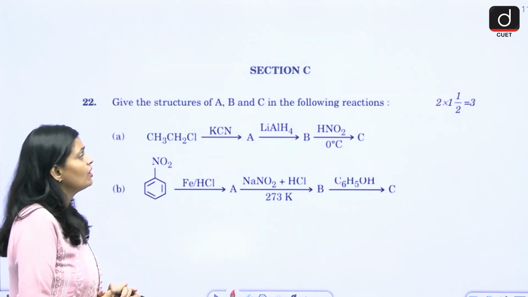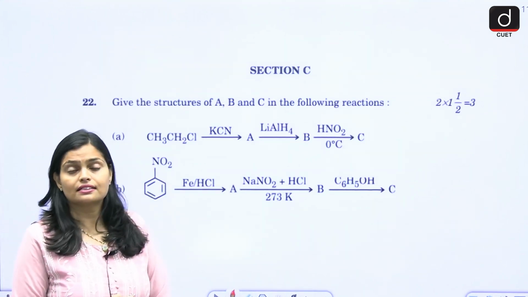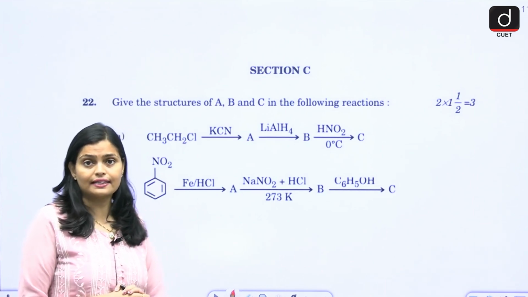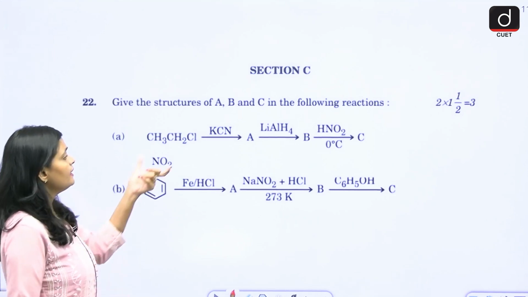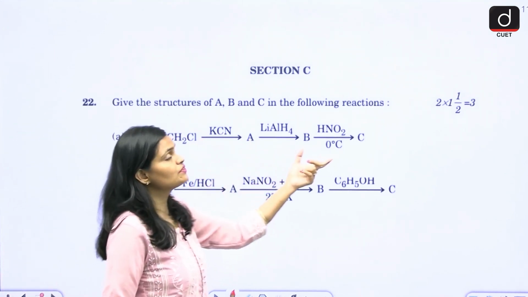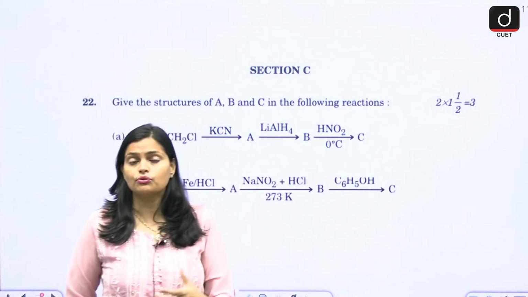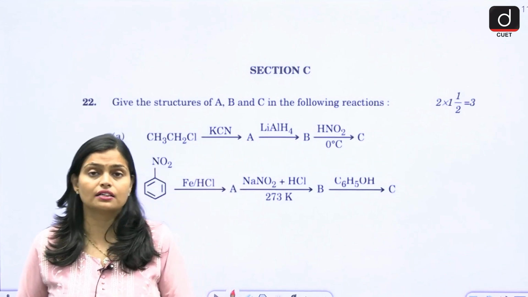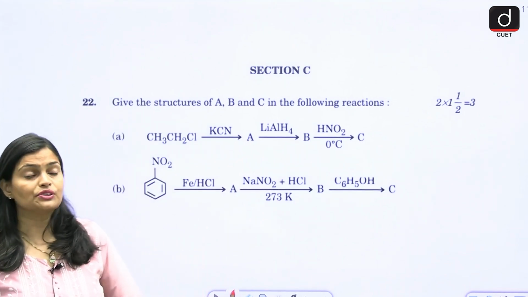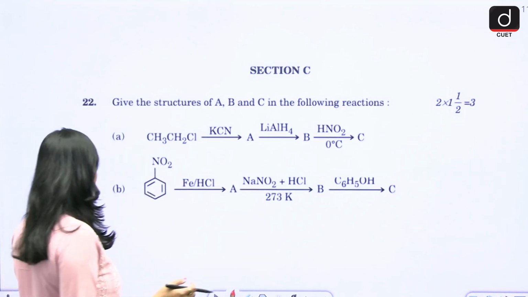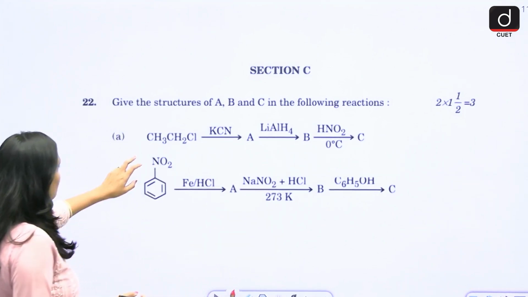So very first we have section C, and this question is based on organic chemistry and is related to conversion. Here the structure is given, and in the presence of certain reagents you have to prepare your product. So question number 22, what is the A part?